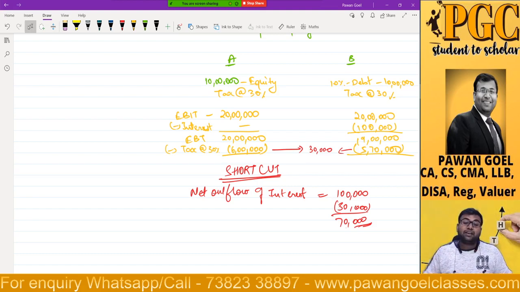What should we do in the current scenario? How do we create capital structure? For that, you have to wait for the next chapter, that is capital structures. When we do that chapter, then this query would be resolved. Which company is better and which company we should invest in, a company which has more debt or a company which has more self fund? That question we will take up in the next chapter.